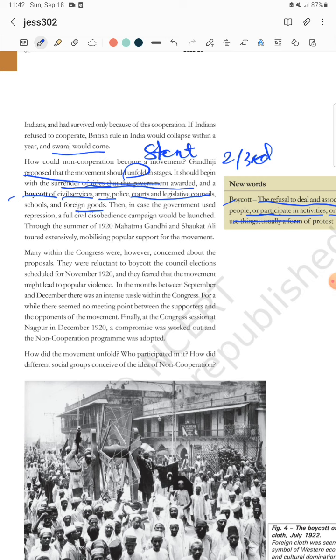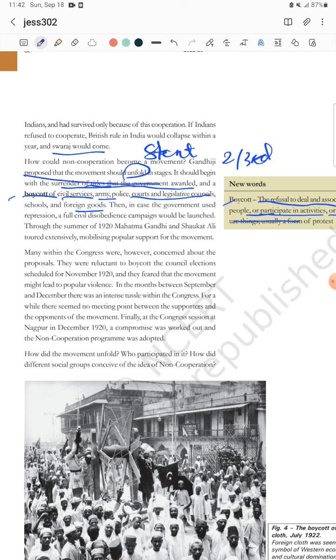Over. So many within the Congress didn't understand what Gandhi wanted to tell, because in November 1920 they were going to participate in the council election. In this time period they didn't understand what was going on, what the mass movement was, because before that no such mass movement was held. So they were confused. They would either go with the flow at the time, or try to understand what that non-cooperation movement actually was.